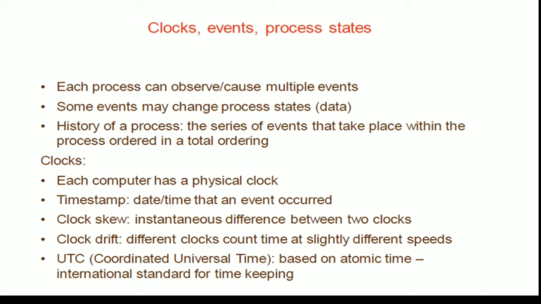So the difference in time between two clocks, we call it clock skew. And also these clocks are not working at the same speed. So the difference in the speed at which the clocks count the time is called clock drift.